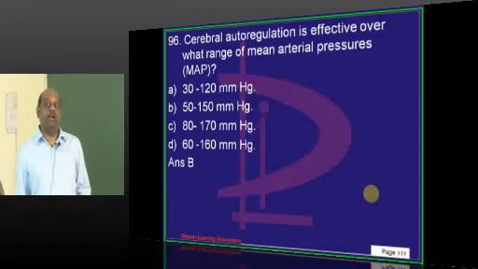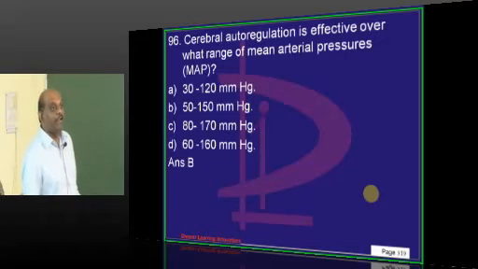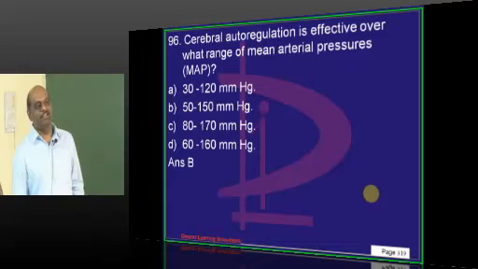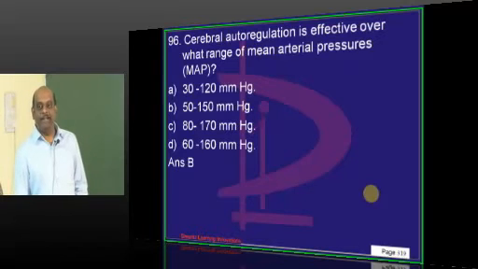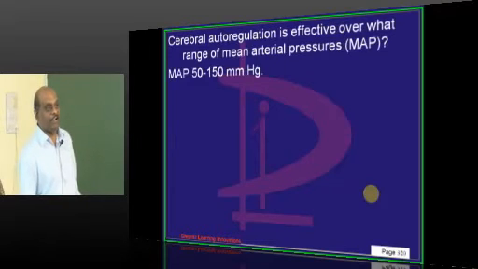If it is up to 45, up to 50 also, it is still maintaining the blood flow. What was your alternative answer, doctor? 30 to 120? D, 60 to 160. Oh, very sad. But don't expect to bring down the BP of the patient until 50, because autoregulation is there until 50.